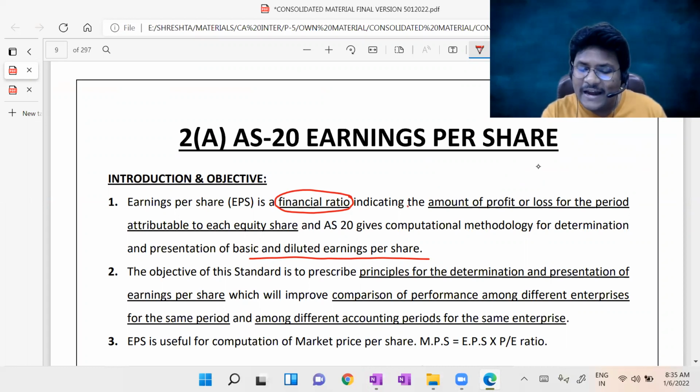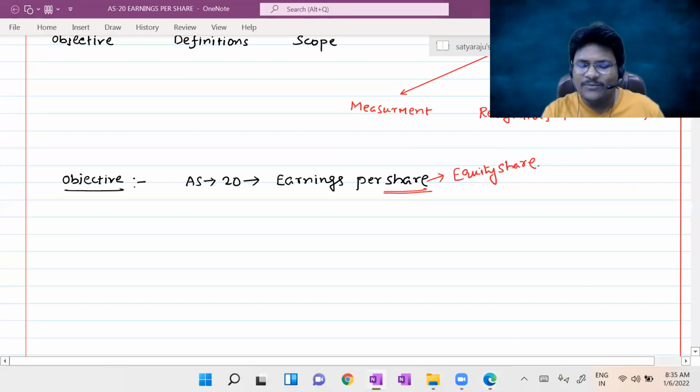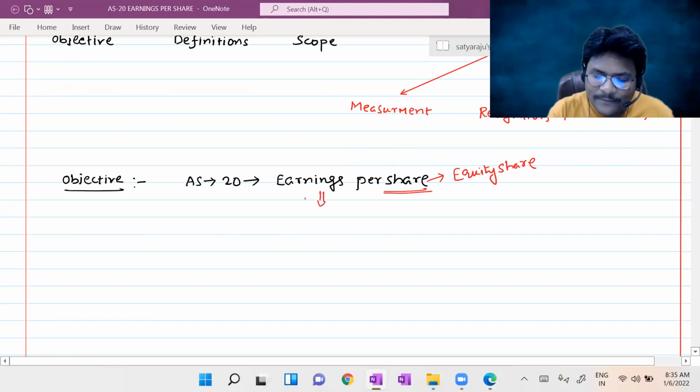It indicates the amount of profit or loss for the period attributable to each equity share. So the same thing I mentioned: earnings attributable to or related to each equity share.